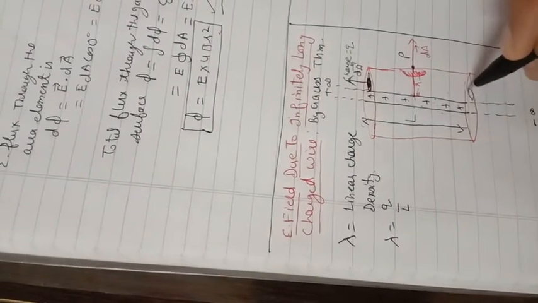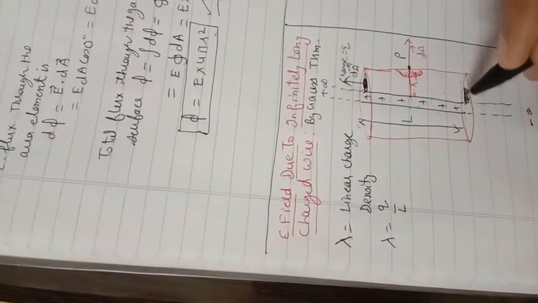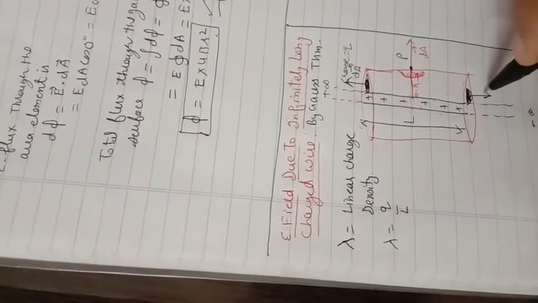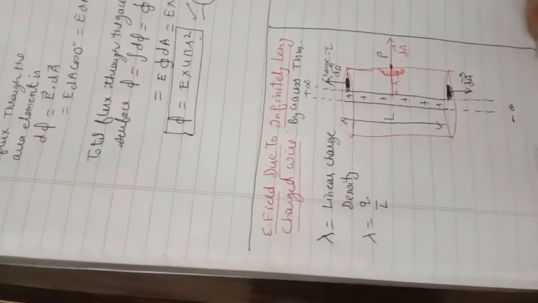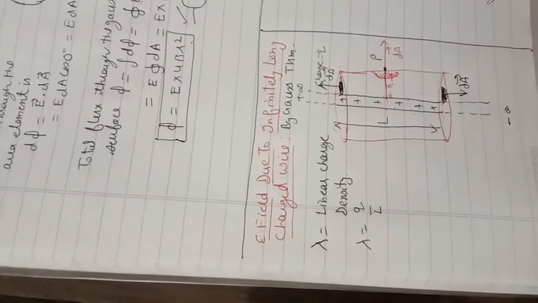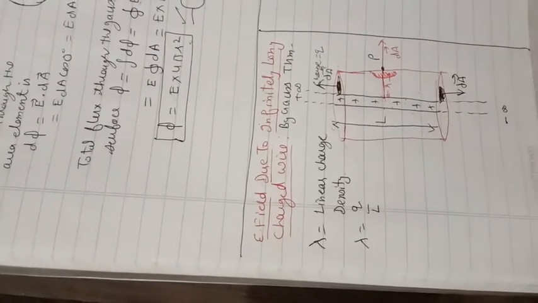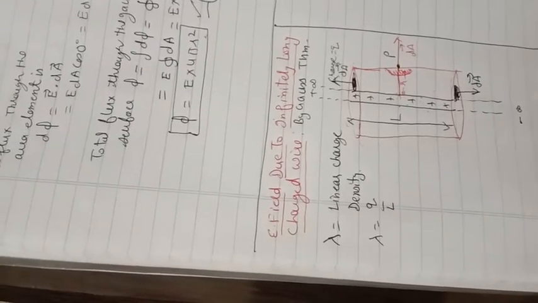Third, the lower cross-sectional surface, which is perpendicular to the surface, pointing in the downward direction. So because there are now three surfaces, we have to calculate the flux through the three surfaces.